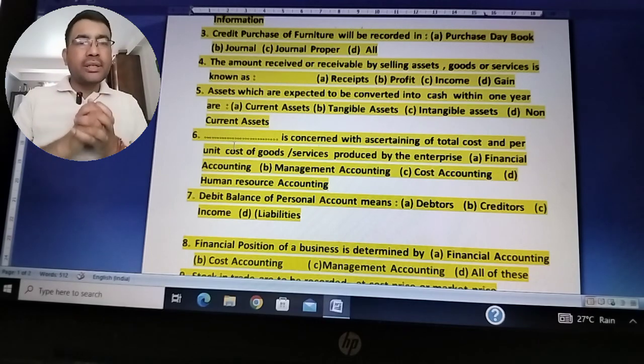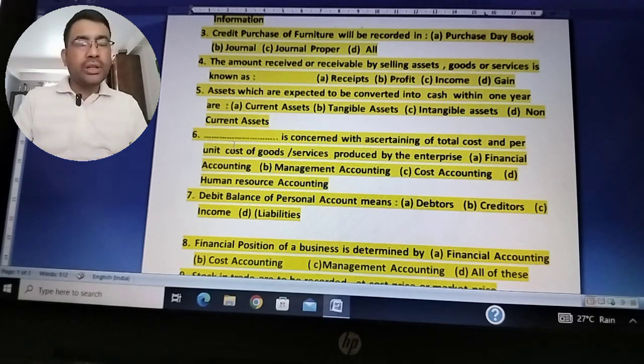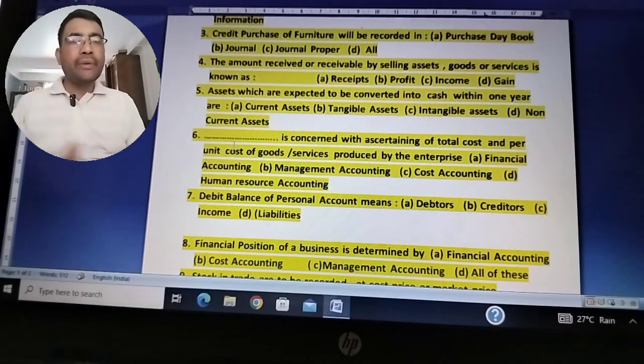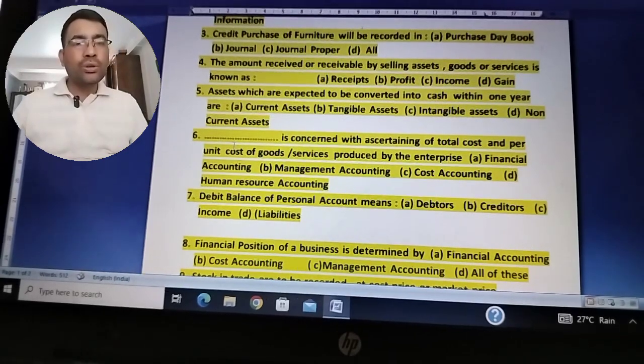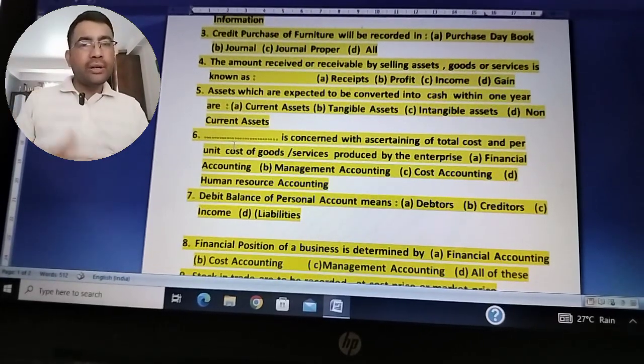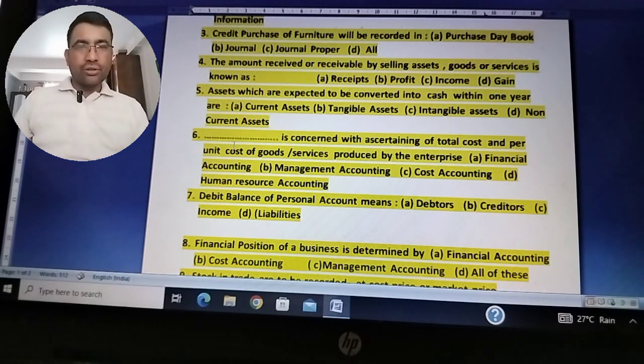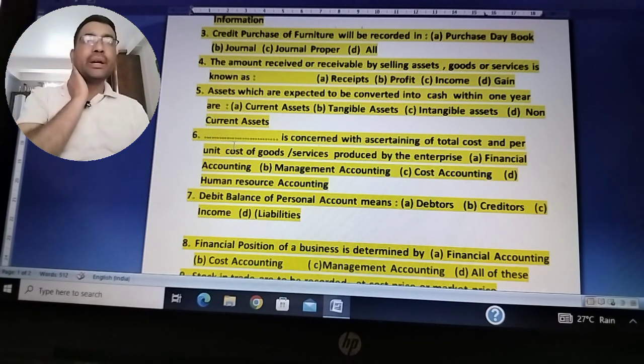But there is a special branch of accounting known as cost accounting, which is prepared mostly by manufacturing concerns. It is not prepared by the trading concern. It is prepared mostly by manufacturing concerns in order to find out the total cost of the product. If you are not able to find out the total cost of the products, how can you determine the selling price? Only after finding the total cost price or cost price per unit, you can charge a certain amount of profit to determine the selling price.